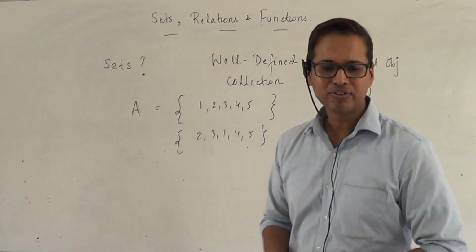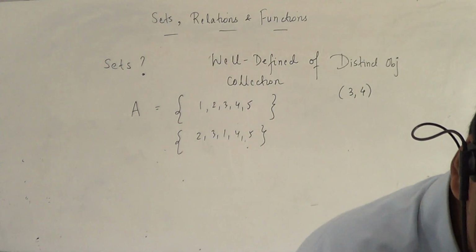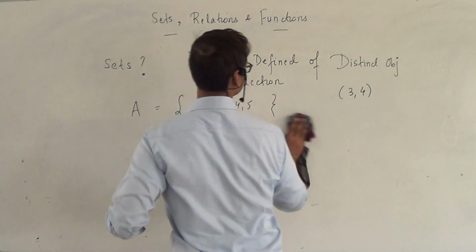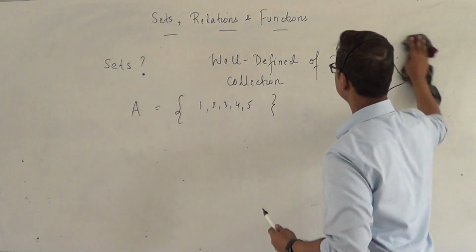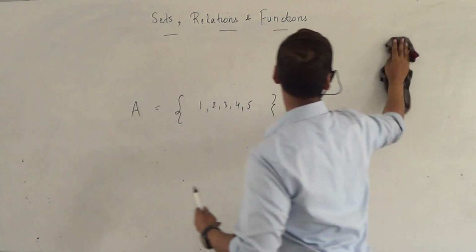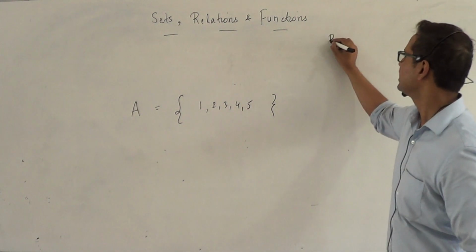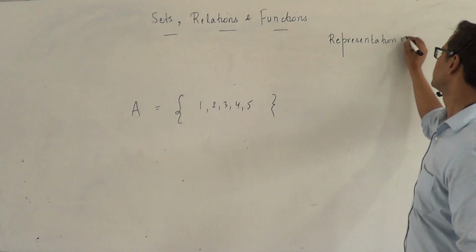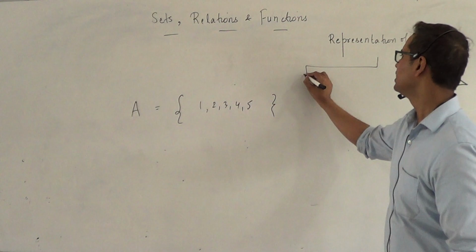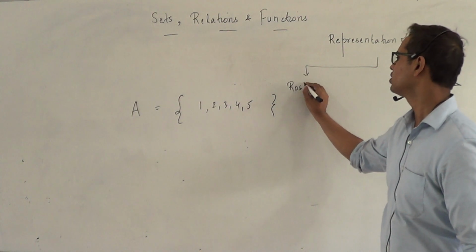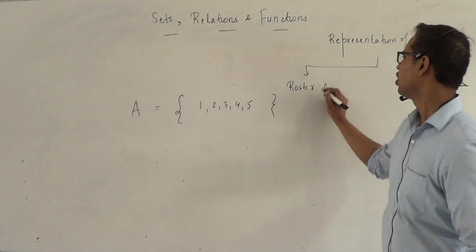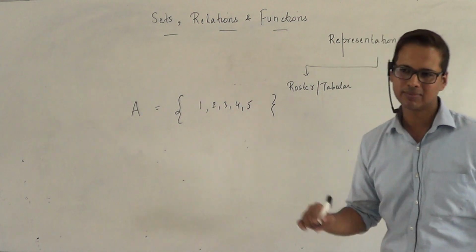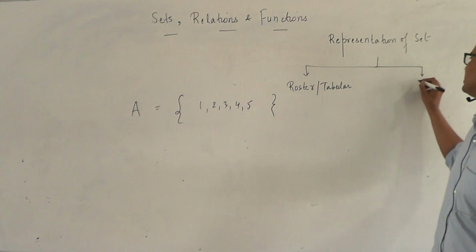Now, what are the means of representation of sets? We normally use 2 ways to represent a set. Means of representation of sets. It is primarily represented in 2 forms. One is called the roster form, also called the tabular form, also called the enumeration form. Anything you can call it. And the other one is the set builder form.